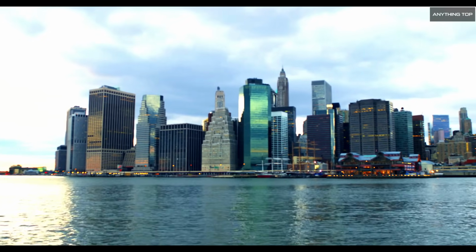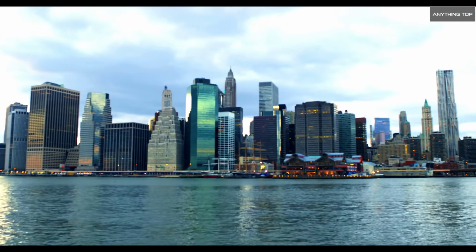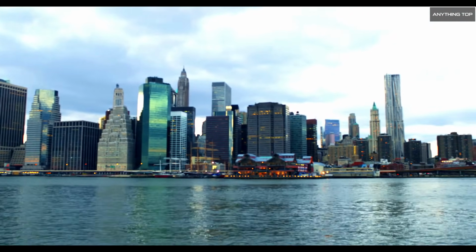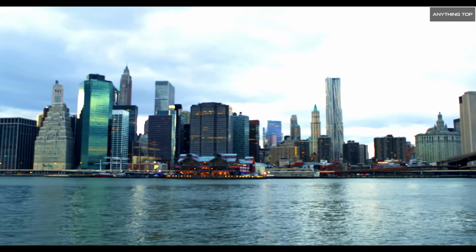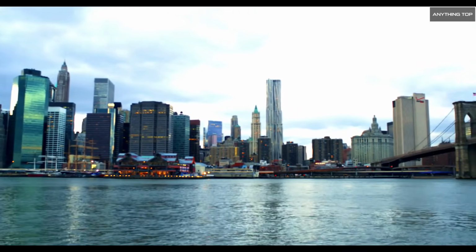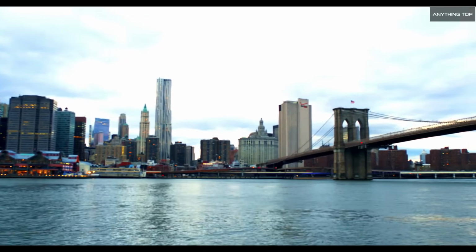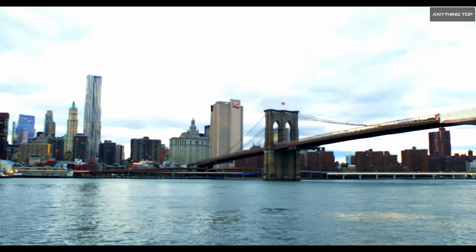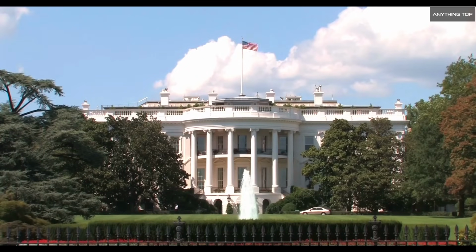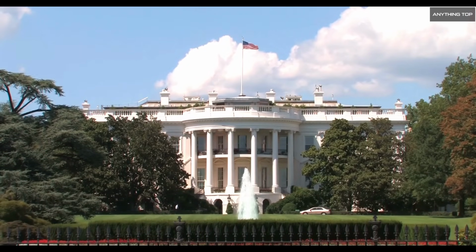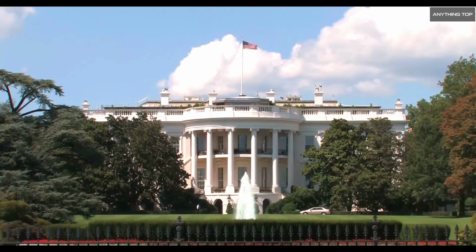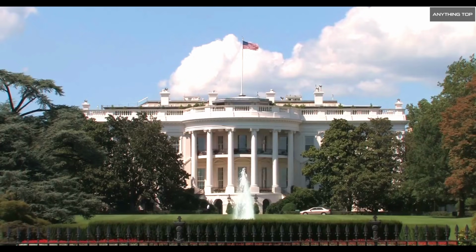The United States of America, commonly known as United States, the States or simply America, is a country comprising 50 states, a federal district, 5 major self-governing territories and various possessions. Most of the country is located in central North America between Canada and Mexico. United States is a highly developed country and is the world's largest economy by nominal GDP, the second largest by purchasing power parity, and accounts for approximately a quarter of global GDP. America was discovered by Columbus in 1492.